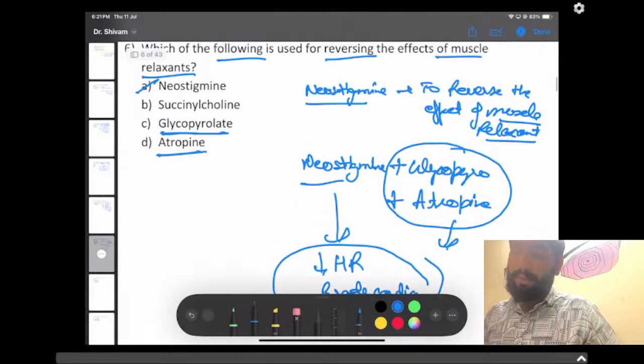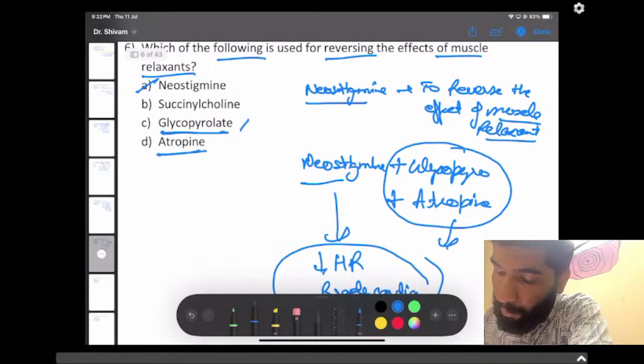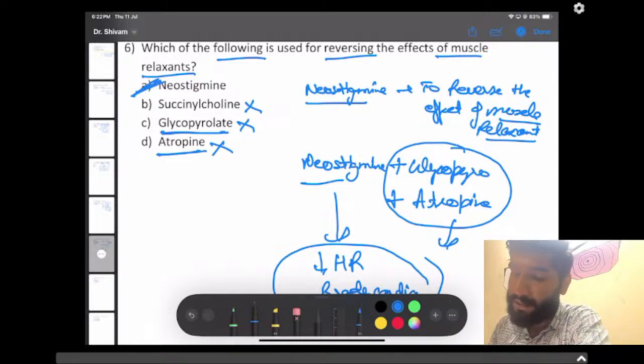So it is clear to everyone. It is not glycopyrrolate, it is not atropine, it is not acetylcholine, it is only neostigmine which we use for reversing the effects of the muscle relaxant.